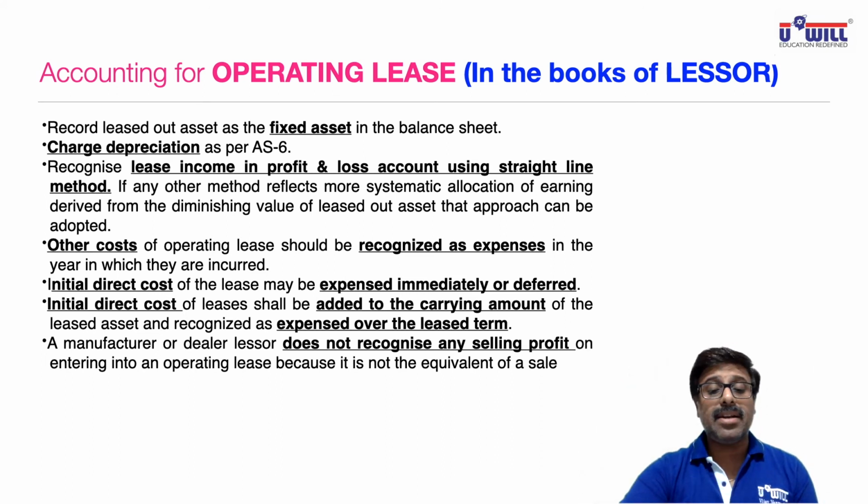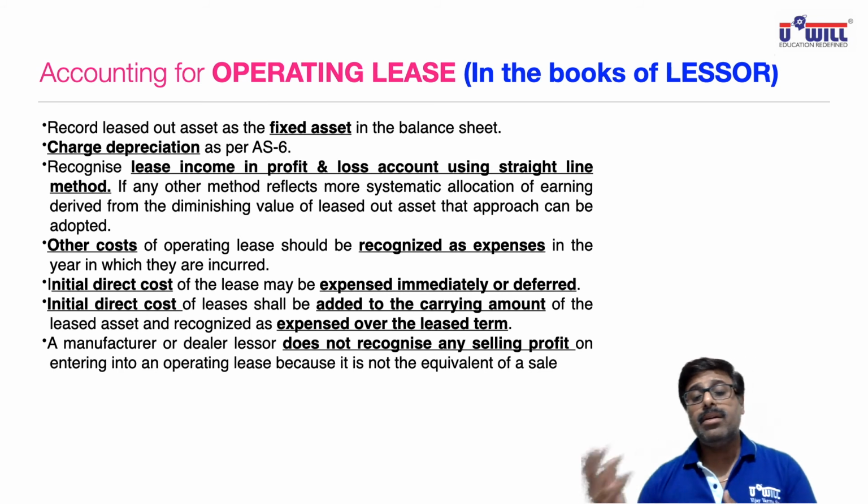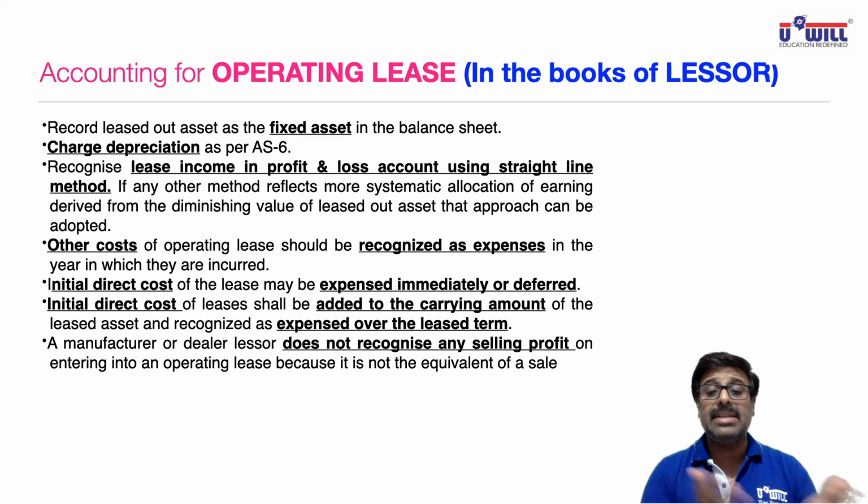If any other method reflects a more systematic allocation of earnings derived from the diminishing value of the leased out asset, that approach can be adopted. Other costs of operating lease should be recognized as an expense in the year in which they are incurred. So if lessor does minor repairs to the property, plumbing, renovating, coloring, etc., and he is the owner of the property, he may have to do repairs again and again. That expense you will debit to P&L account in the year you incur it.